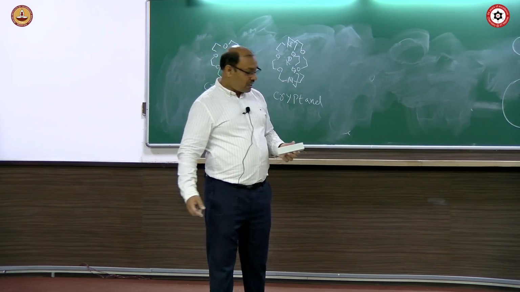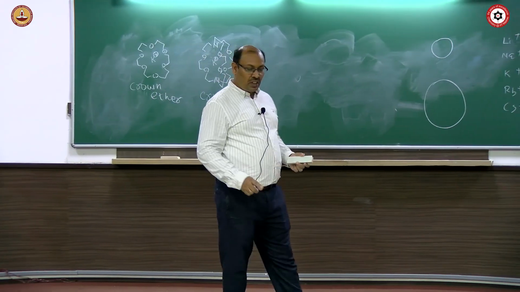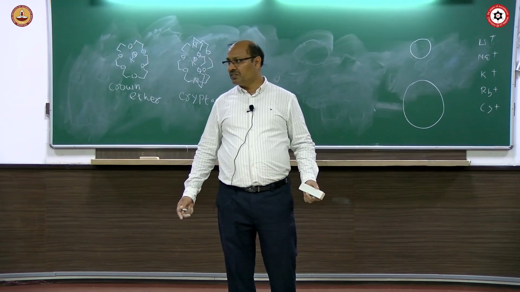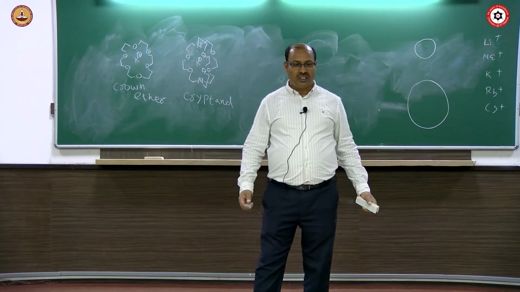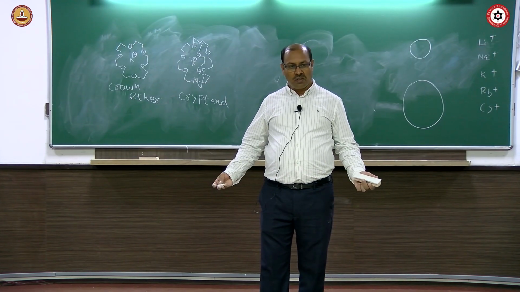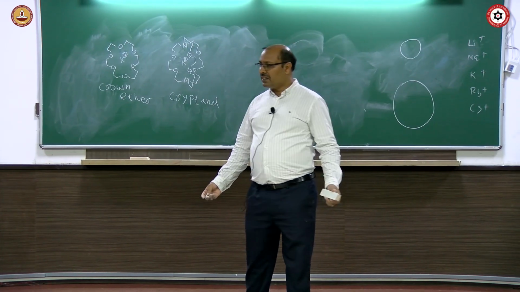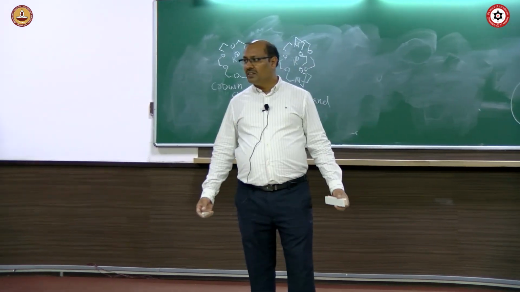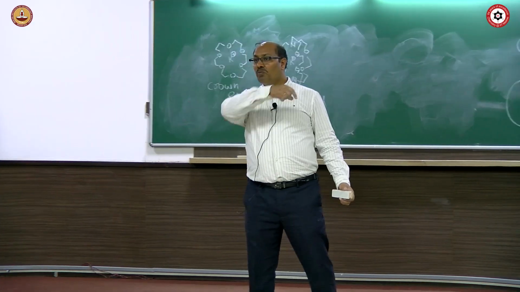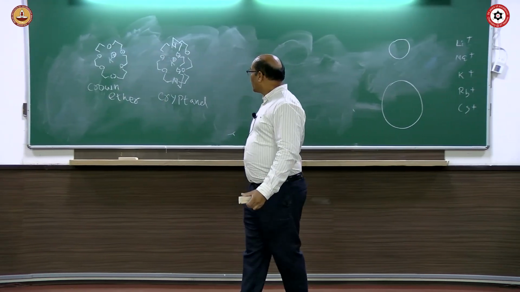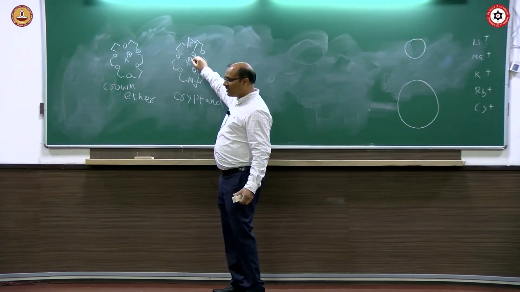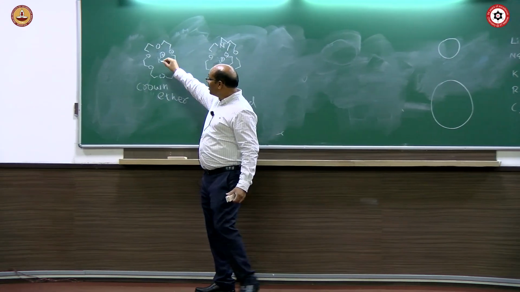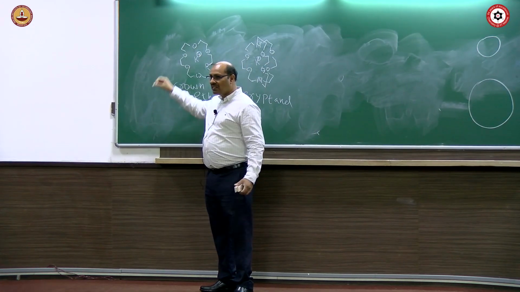So in supramolecular chemistry, the interaction between host and guest is through weak force. What are the weak forces? The hydrogen bonding is one of the things, right? Electrostatic interaction, polar interaction. K plus is cationic, right? Oxygen is polar, right?